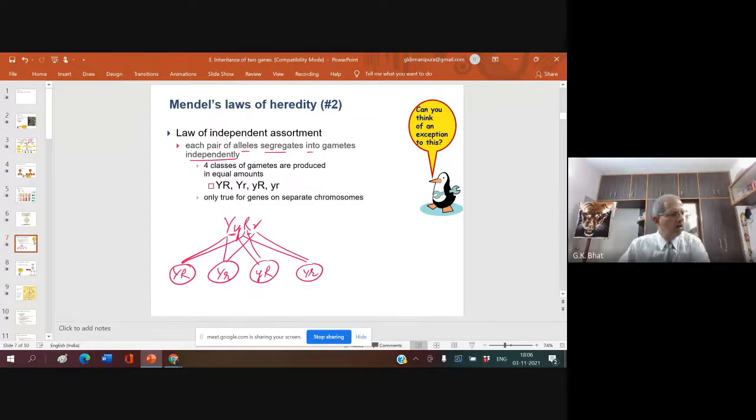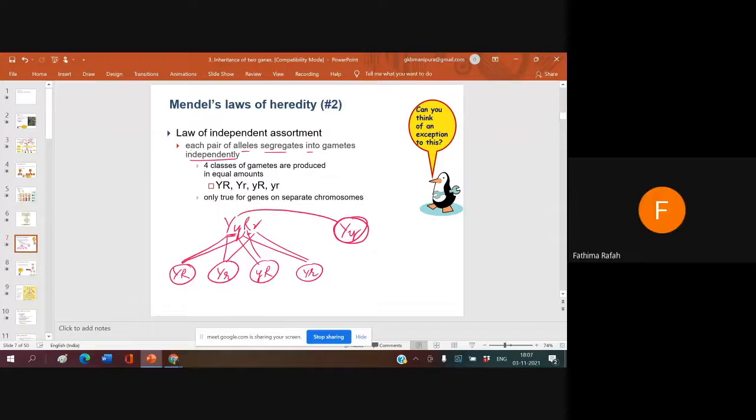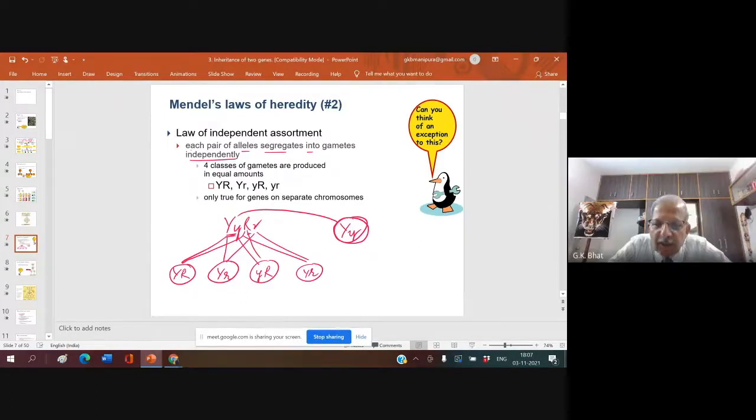Now, my question to any one of you, why can these two not go together? Why can capital Y and small y not go together into a gamete? Quick. Because they are alleles of a single character. Alleles of a single character.